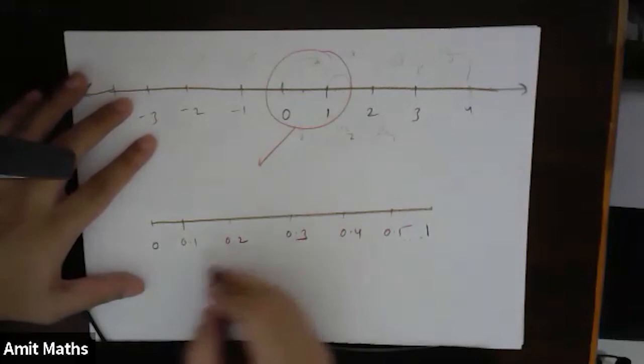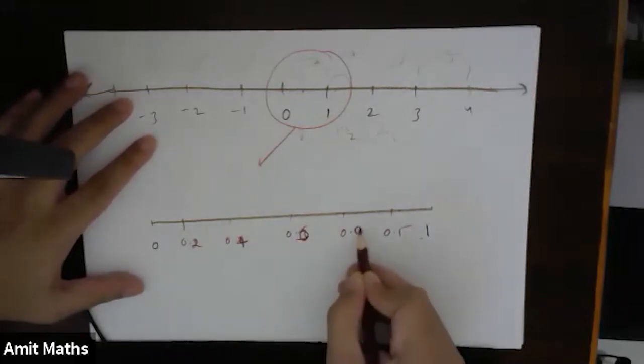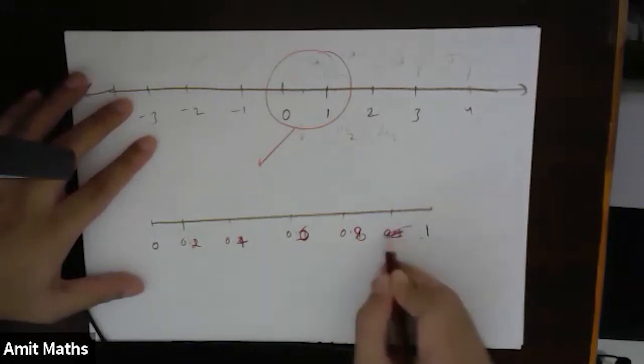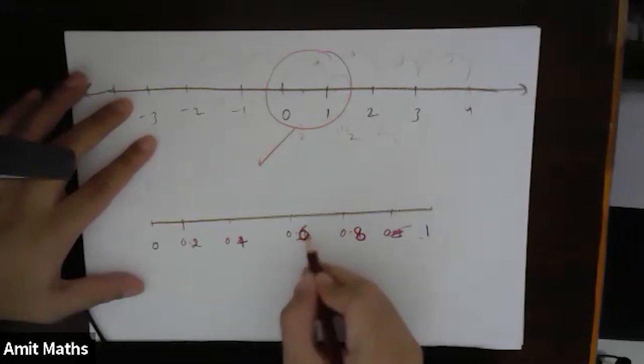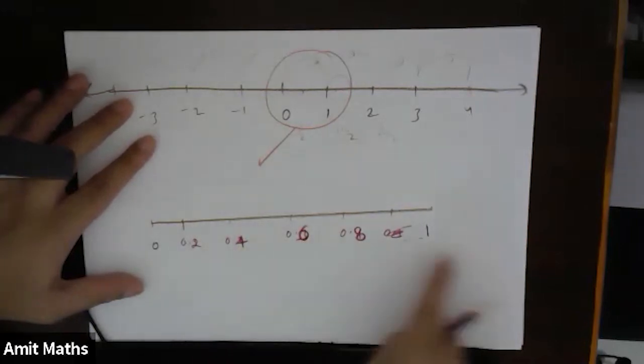Or I'll write 0.2, 0.4, 0.6, 0.8, and then 1, so that it will be even. So 0.2, 0.4, 0.6, 0.8, and 1.